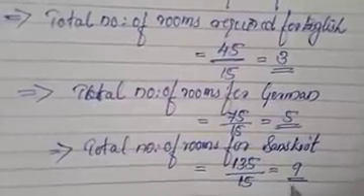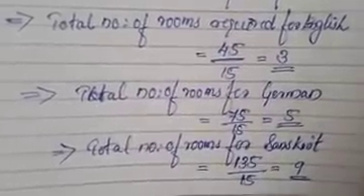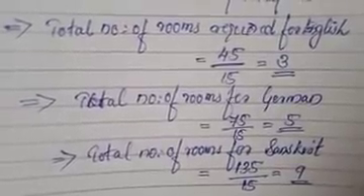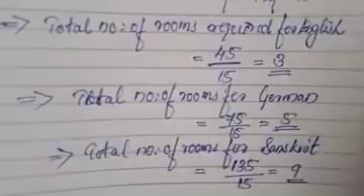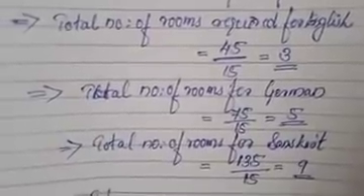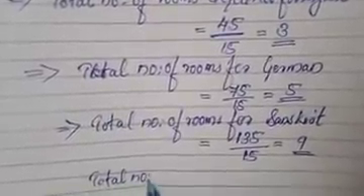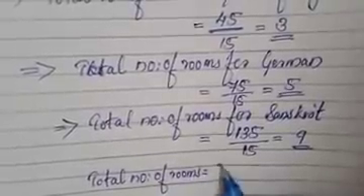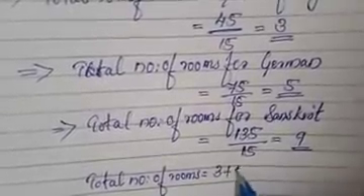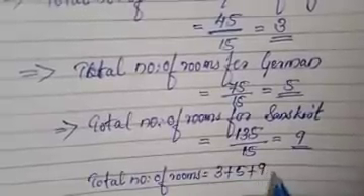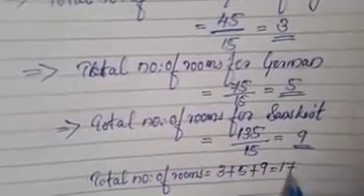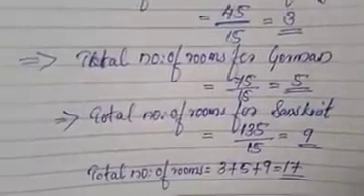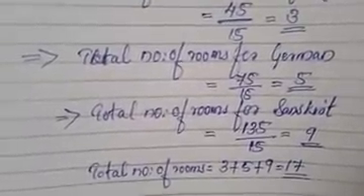So we got all these numbers. Total number of rooms required for English, German and Sanskrit. Then we have to find what? Total number of rooms equals 3 plus 5 plus 9. That is 17. While adding these 3, we will get 17. This is the answer.